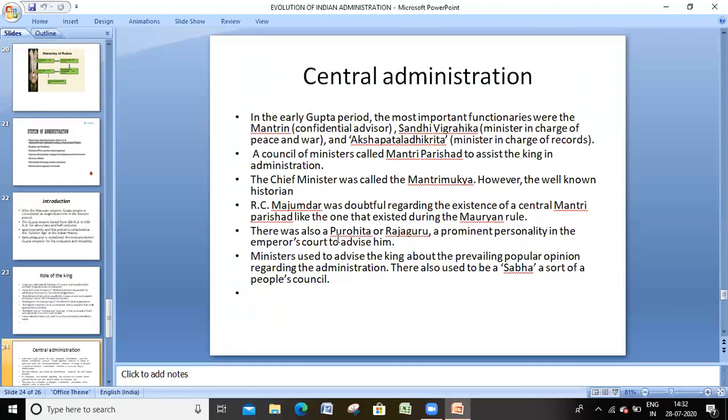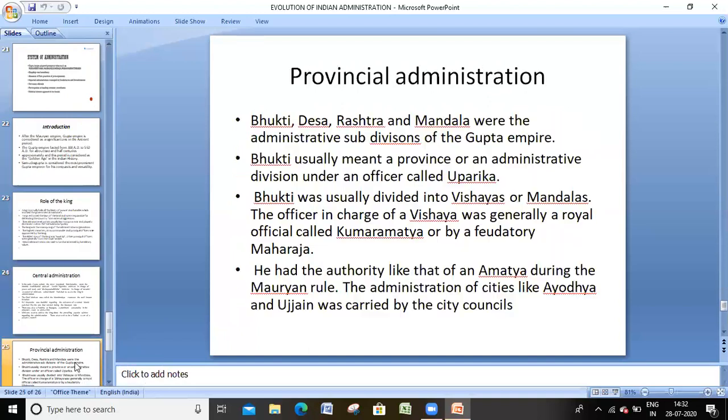R.C. Majumdar said that, like the Mantri Parishad that existed during the Mauryan rule, there was also a Purohita, the Rajaguru, in this Gupta period. Ministers used to advise the king about the prevailing popular opinion regarding the administration. There was also a sabha for discussing many things regarding their role. So this is about the central administration of the Gupta period.